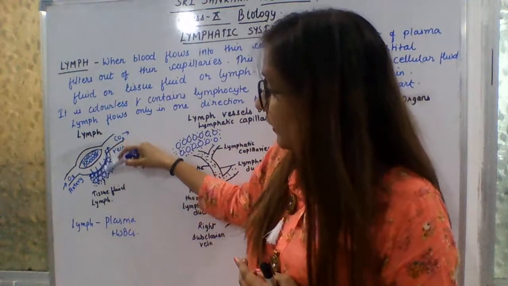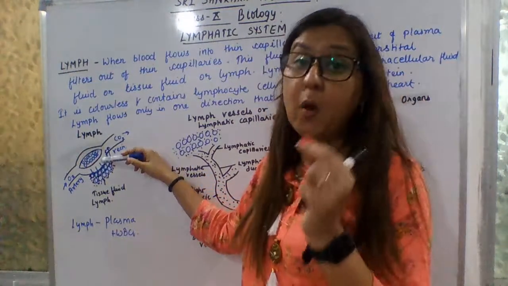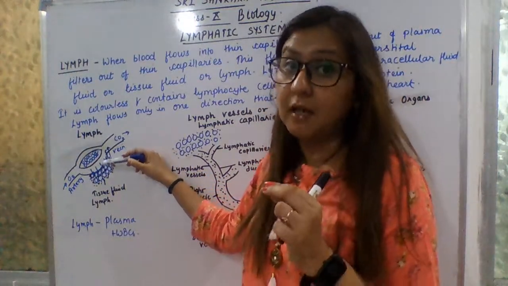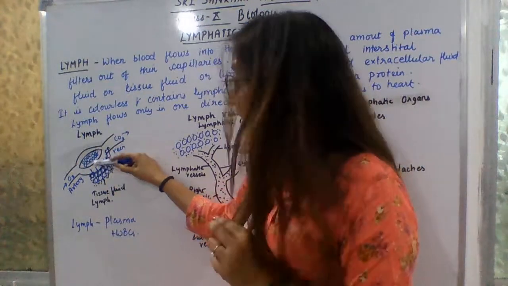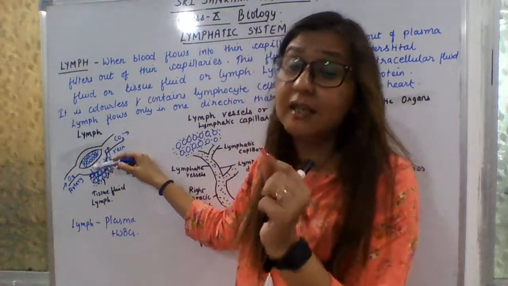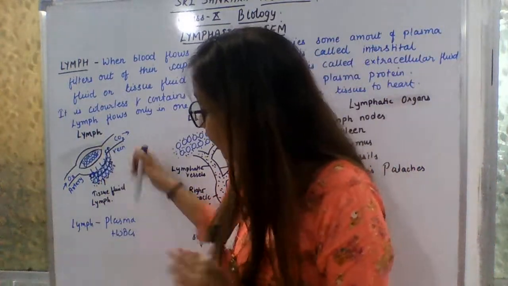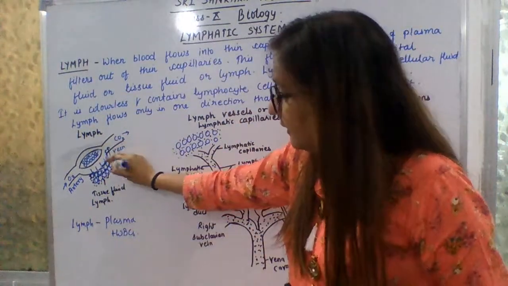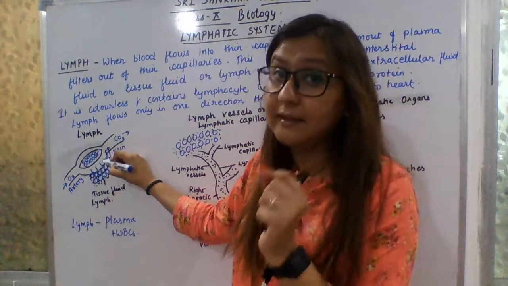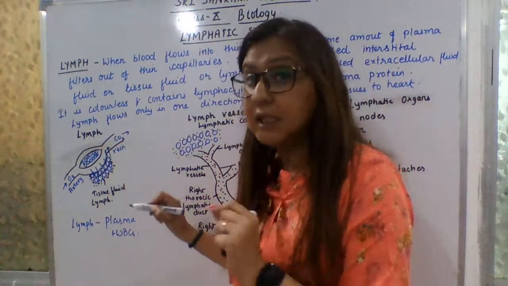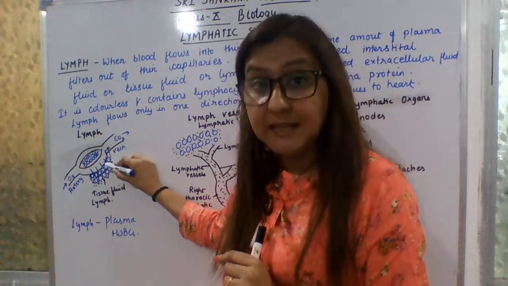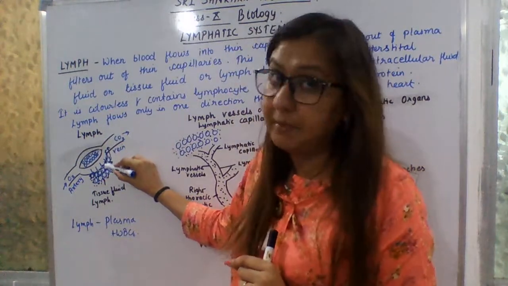From here, a small amount of blood plasma oozes out from the blood capillaries. These are very thin blood capillaries and they are porous in nature. Because of that, a small amount of blood plasma comes out from the capillaries.